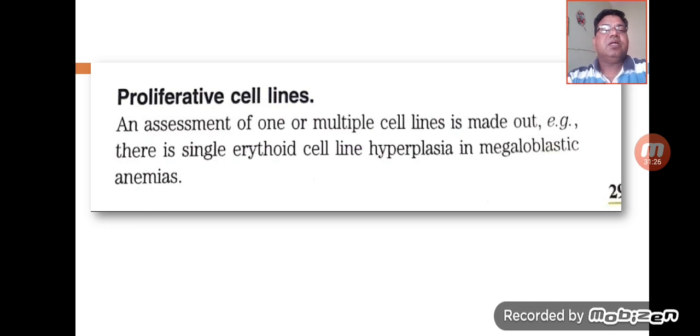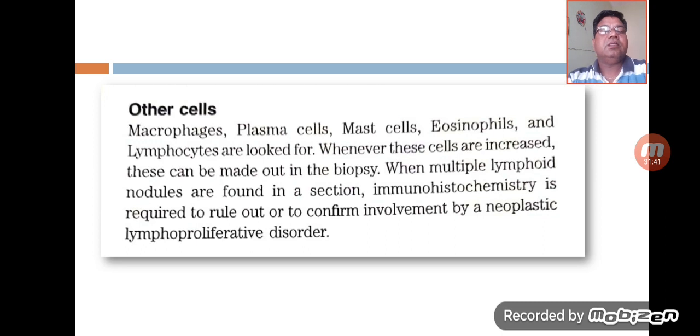Apart from this, we can also assess the proliferative cell line, and we will make a note whether single erythroid cell line hyperplasia or hypoplasia is noted. Other cells such as the macrophages, plasma cells, mast cells, eosinophils, and lymphocytes are also looked at, and their numbers are assessed to see whether they are increased or not.